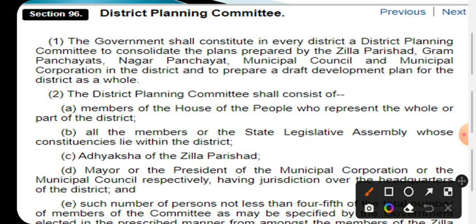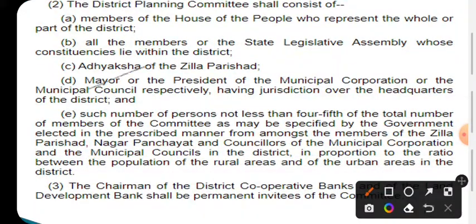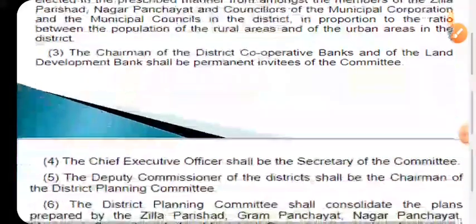Who are the persons? The district planning committee consists of members of the House of the People who represent part of the district, I mean the MPs, then the MLAs of concerned constituencies, the Zilla Parishad Adhyaksha, the mayor or president of the municipal corporation, and persons from the district cooperative banks.